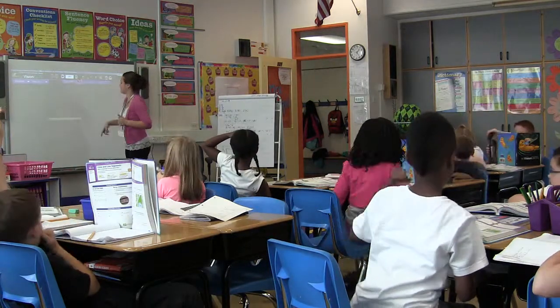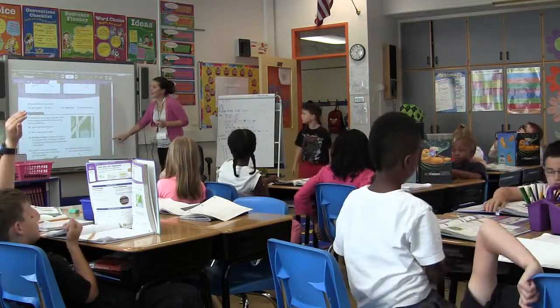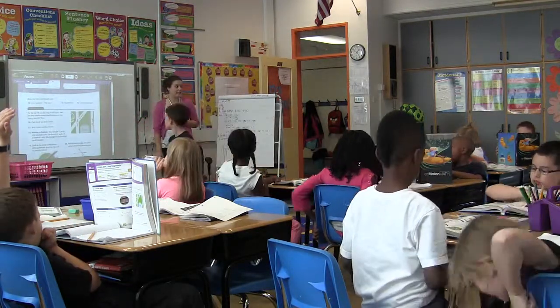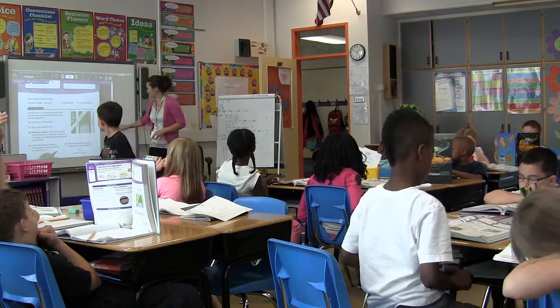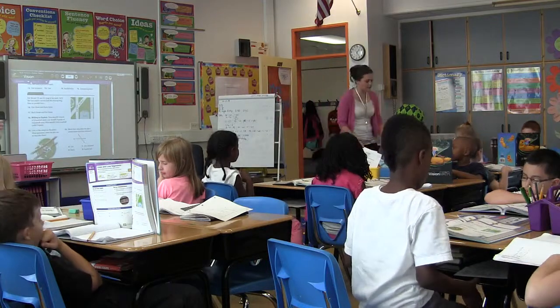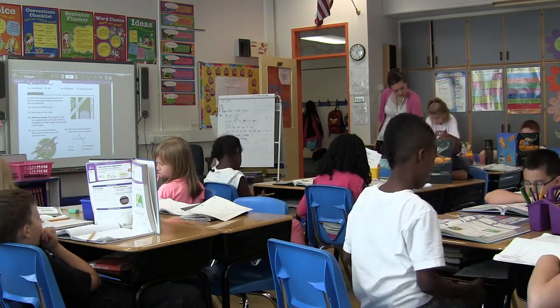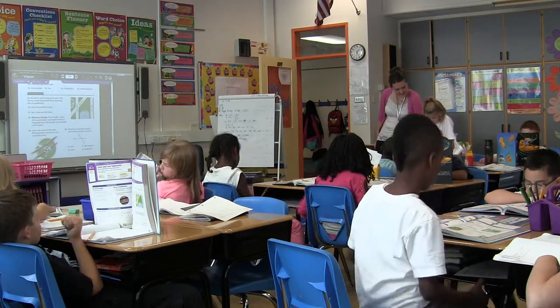You guys got this. You can do it. I know you can. Okay, you are going to do problems. 12 through 17, and then 19 and 20.